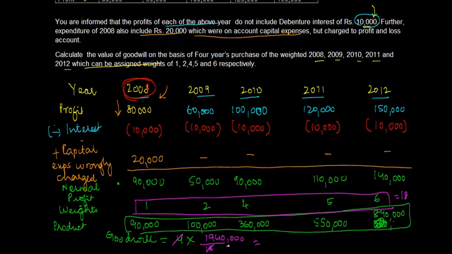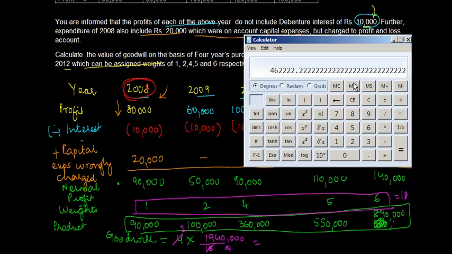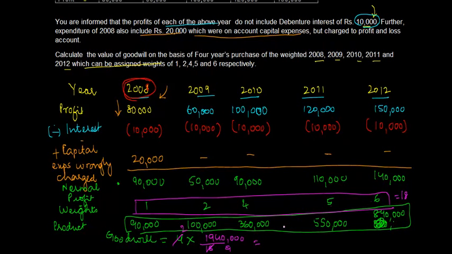This will give you 2, and 9 here, right? So let's use the calculator. 2 times 194 is equal to divided by 9. So this gives you 431,111, which is the value of your goodwill,